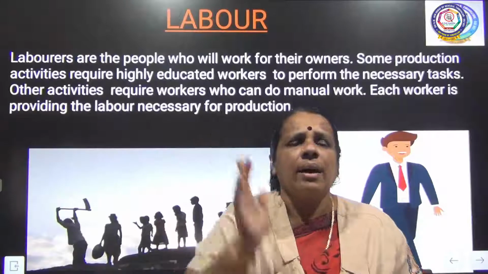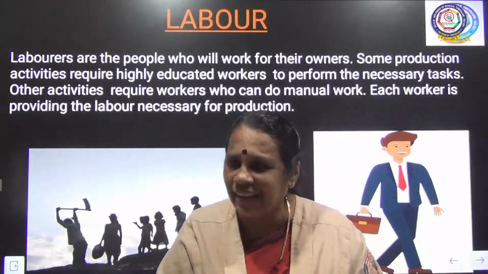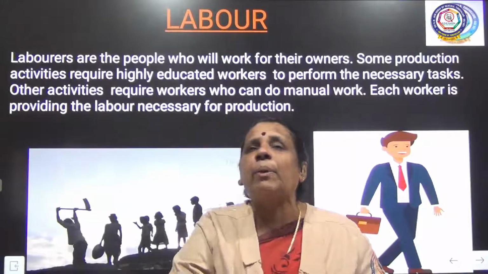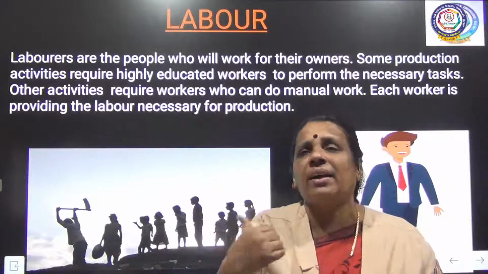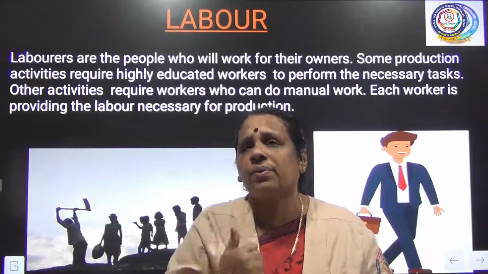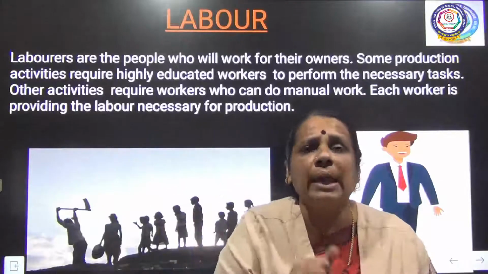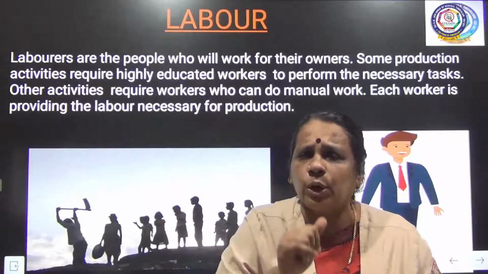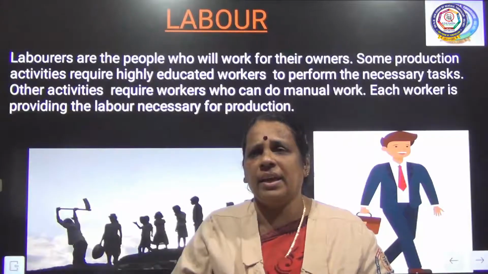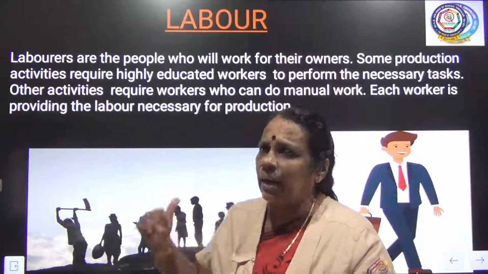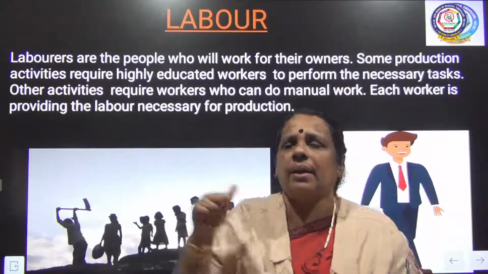So this slide completely talks about labor. The first requirement I told about was land. Land is a very important requirement for production activity. Apart from land, we need other resources also, like water resources, forest resources, mineral resources. The next requirement I told about was labor. Whichever production activity we carry out, we need laborers. Even among the laborers, we need two different sets of people: skilled laborers and unskilled laborers.